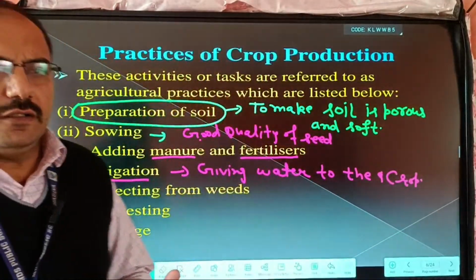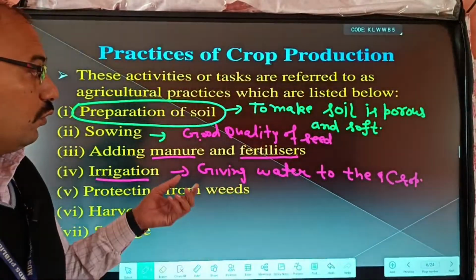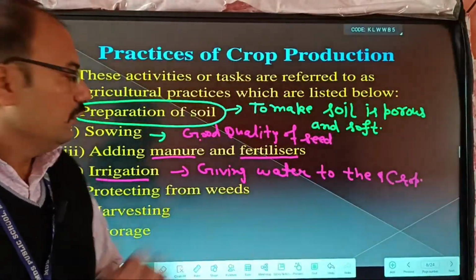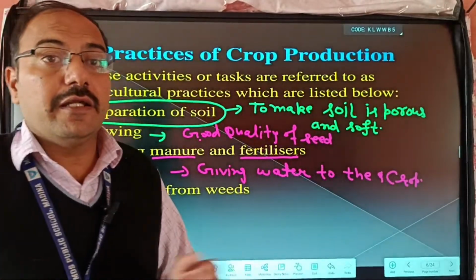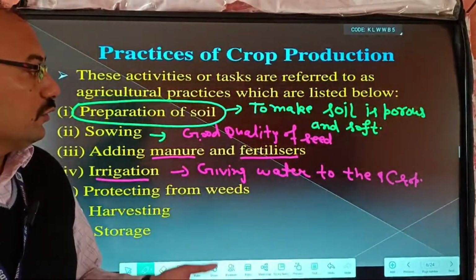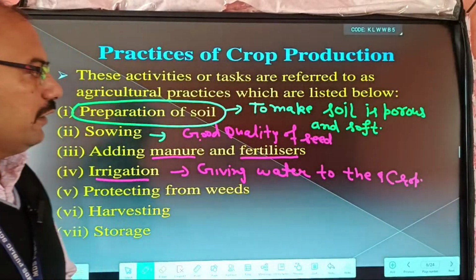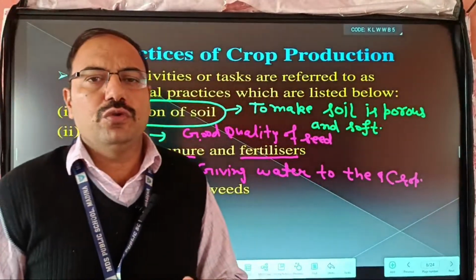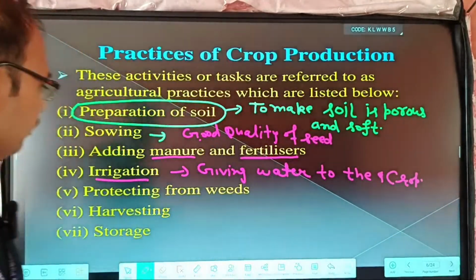So mostly in our country, our crops are based on the rain. So the main source is rain. But there are some other sources also used, like river, canal, and other systems. And in old times we used wells. So that is a traditional or old method. But in modern times we use sprinkler or drip irrigation systems.